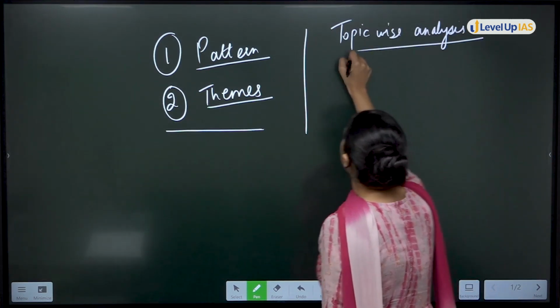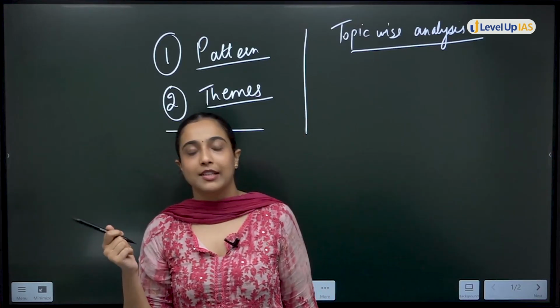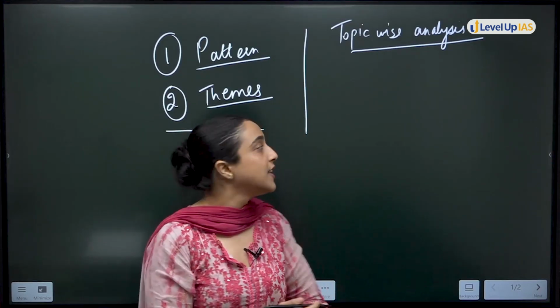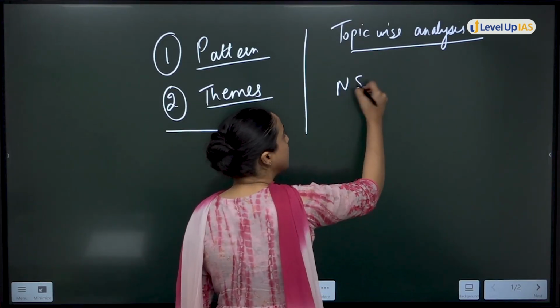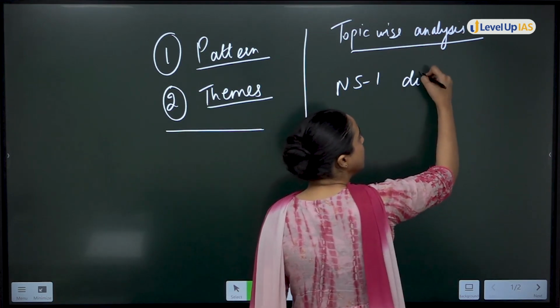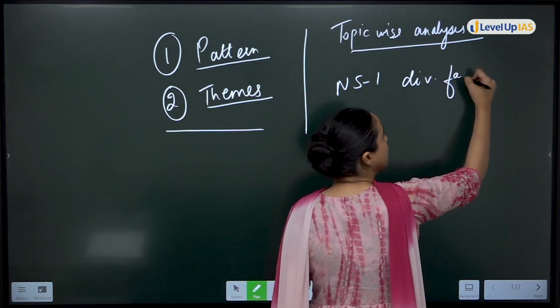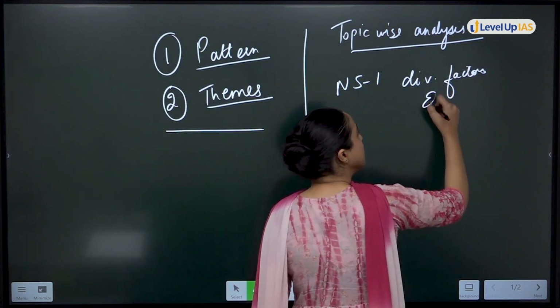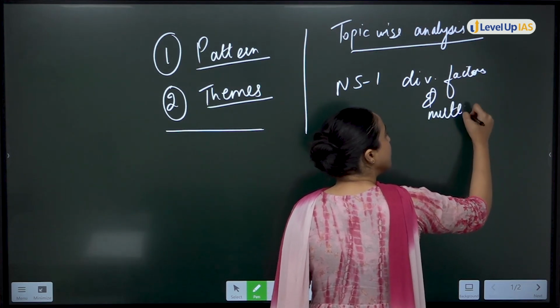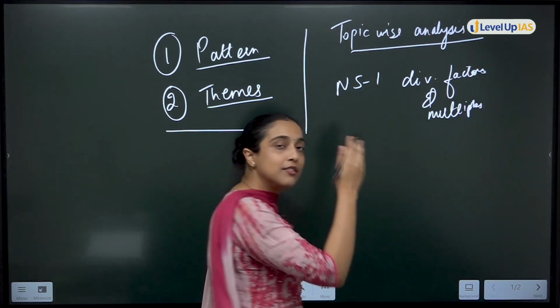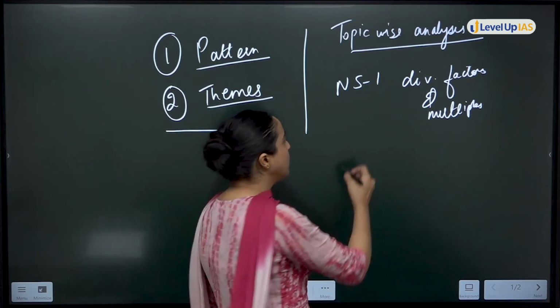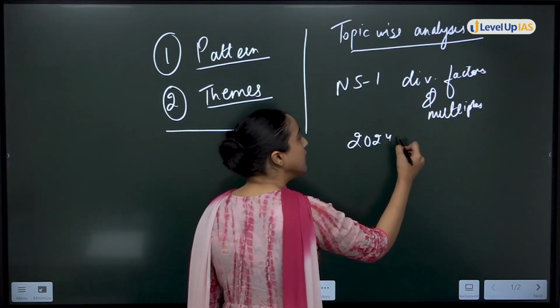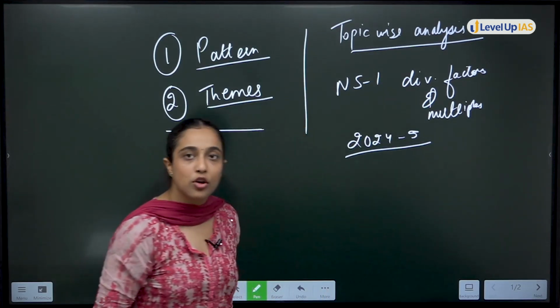So firstly, what we are doing is topic wise analysis. Why? For example, today we have selected the topic number system 1, divisibility, factors and multiples. As we saw earlier, in 2024 you got 5 questions related to this topic.